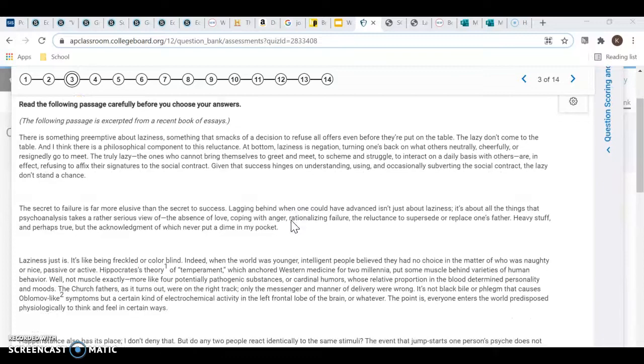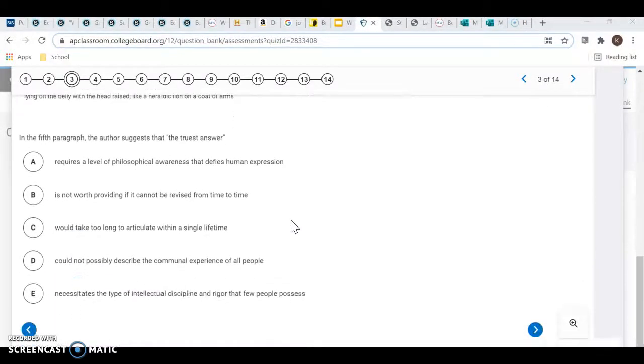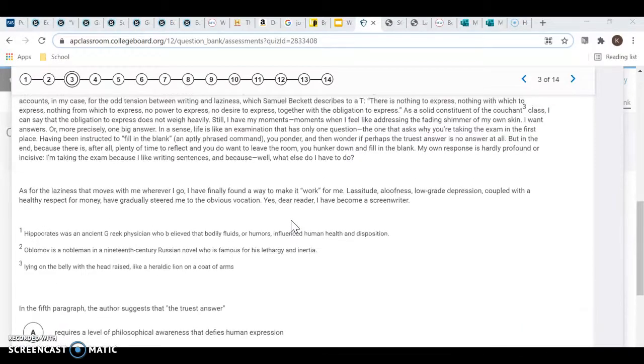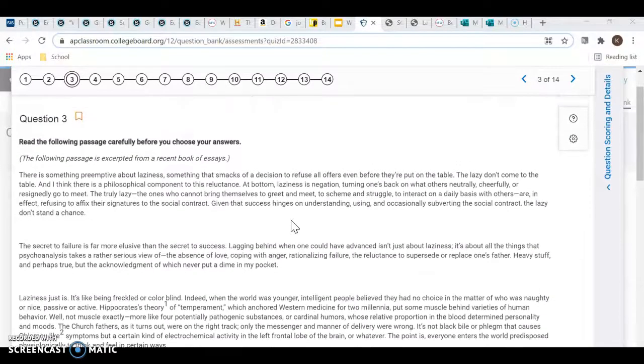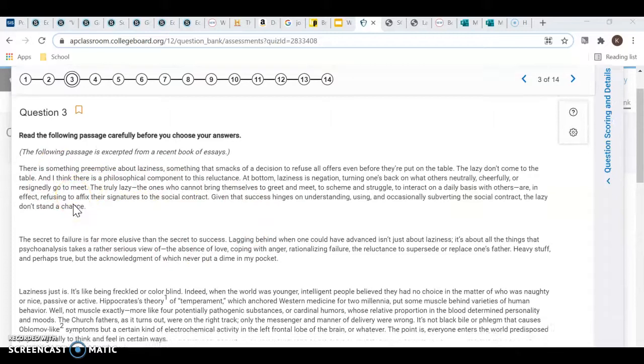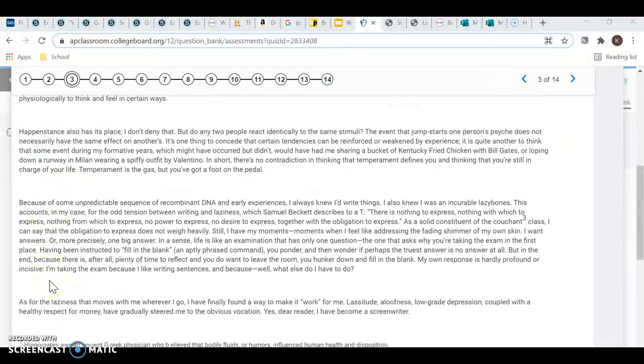And I'm on question 3, which reads, in the fifth paragraph, the author suggests that the truest answer. And so what you have to do first is obviously find the fifth paragraph. So these are not numbered. You simply have to count 1, 2, 3, 4, 5.